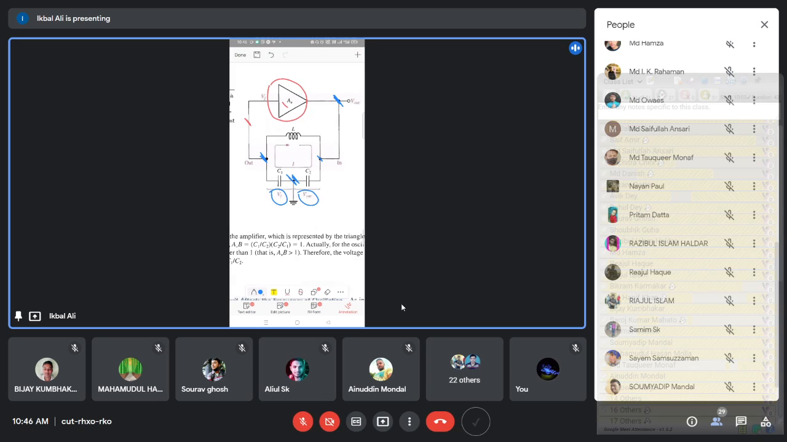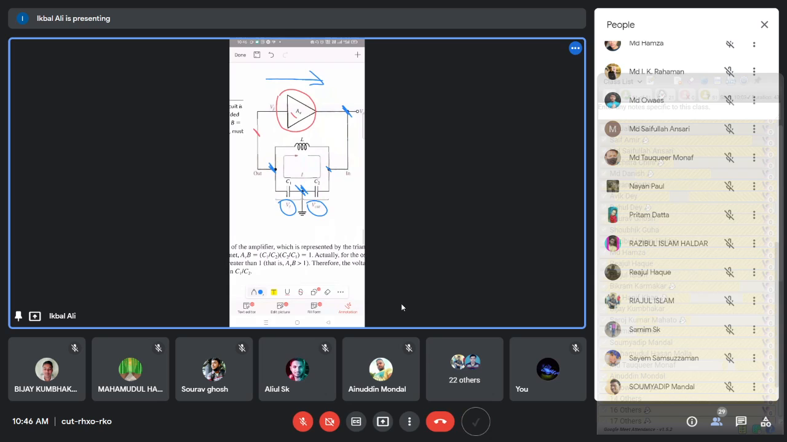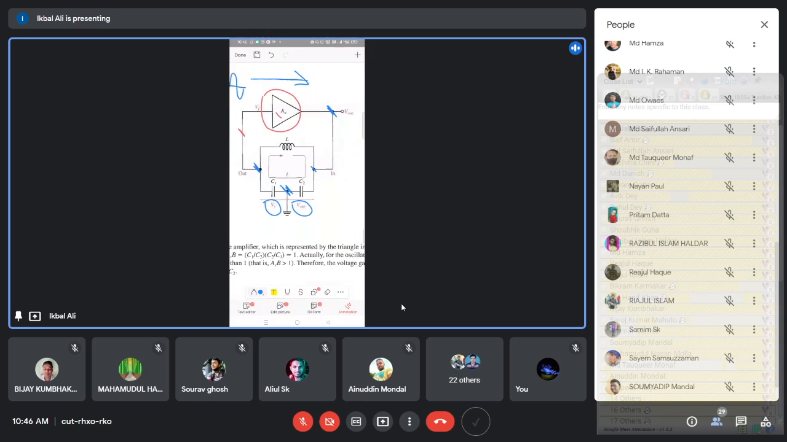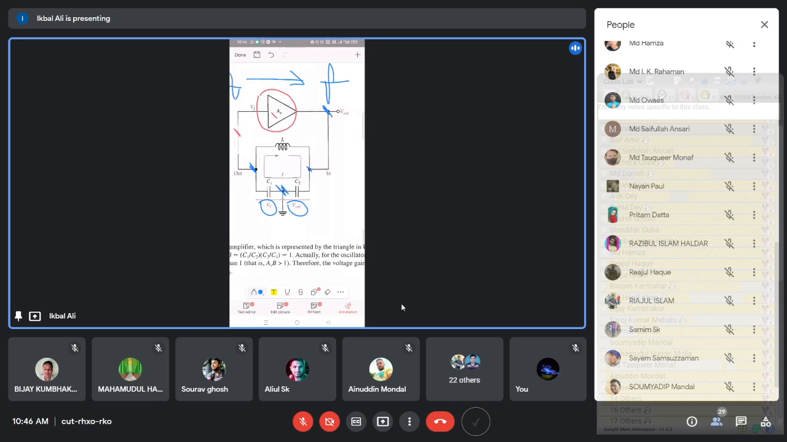First, we will check the 360 degree condition of the oscillations, so that the positive feedback loop is maintained. How to check? You know that when the signal passes through this amplifier, if you suppose the input signal is like this, when this signal passes through the CE amplifier circuit, the output of the signal will be opposite, or it has a 180 degree phase shift.